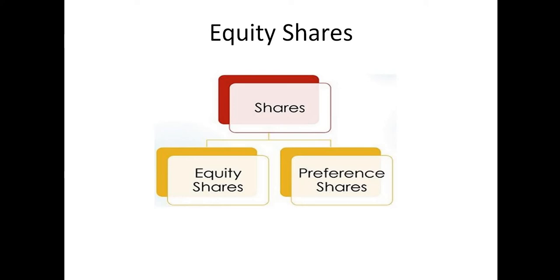Preference shares. They are also shareholders, but the only thing is that they have certain preference, like the dividend rate for preference shareholders is fixed. Suppose it is 10% or 15%, so preference shareholders will be given a fixed rate of dividend irrespective of the profit. And they have the preference that their dividend will be paid first, and after paying dividend to the preference shareholders, if something is left, that will be given to the equity shareholders. So that's why it's called preference shares.